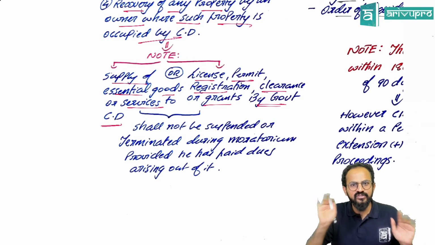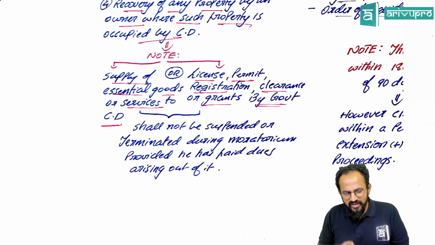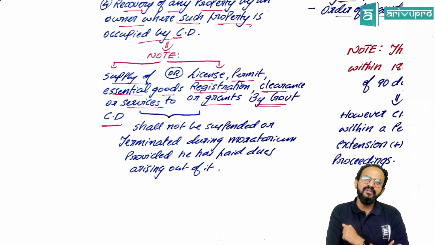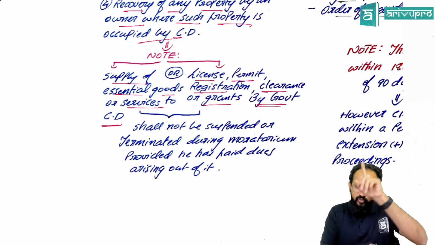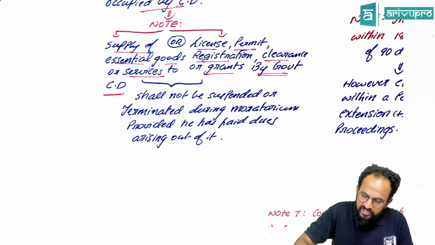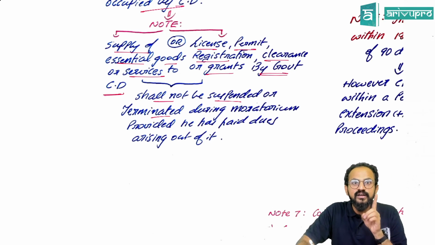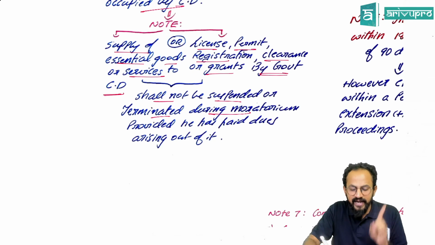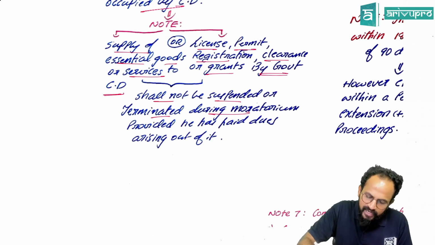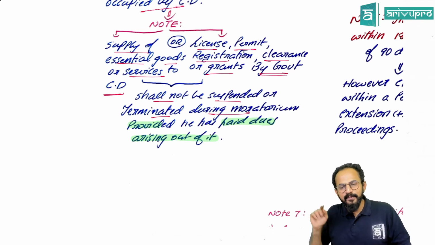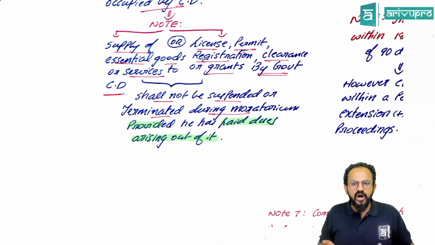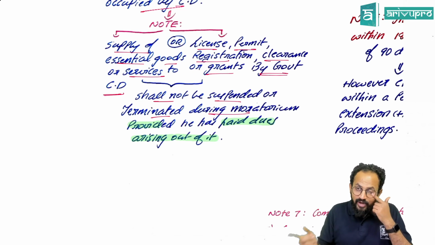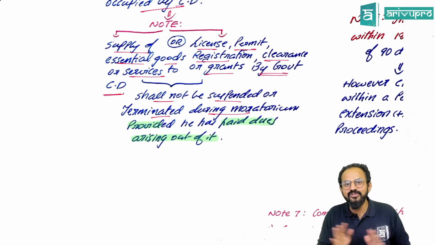People, fair enough. Yes. Sir, now you guys can be thinking, when he's already insolvent, how can we give him supplies? What if he doesn't repay us the money? So this is the essential condition. They shall not suspend or terminate the supply or these licenses during the moratorium, provided he has paid the dues arising out of it. So whatever is to be paid to them, if that is paid, they will supply to you. If not, are they mad? As long as that is done, this is done. If not, even they can stop.